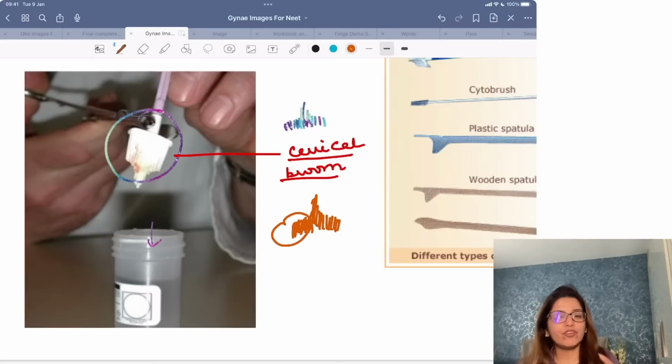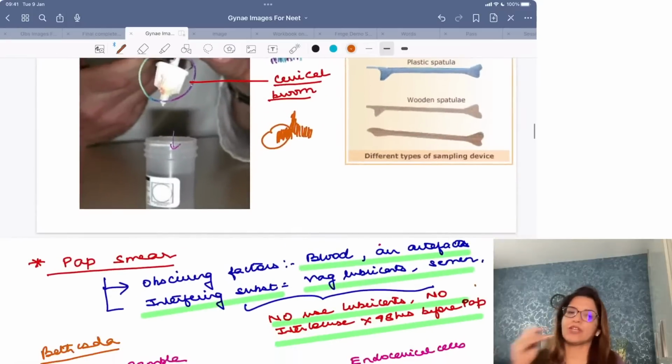Right? So one difference between conventional PAP and liquid-based cytology is that here two instruments are not needed. You need only one instrument, and this is most commonly a cervical brush. Number two, you are not going to make any slide directly. This sample which you are bringing, you are going to put it in a fixative, and most of the time the fixative is methanol instead of ethyl alcohol, right? So here the fixative generally is methanol.